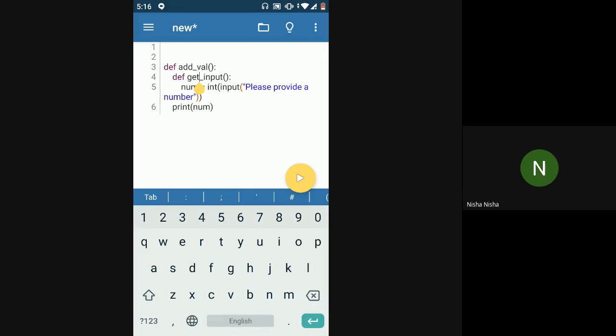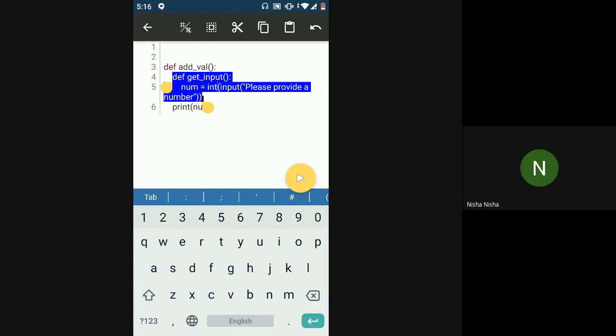I have an outer function addval inside of which I am defining one more function get input, which is just going to get me the input. Now inside of this get input function, I have a local variable num, right? So my question is, will this num variable be accessible in this addval function?